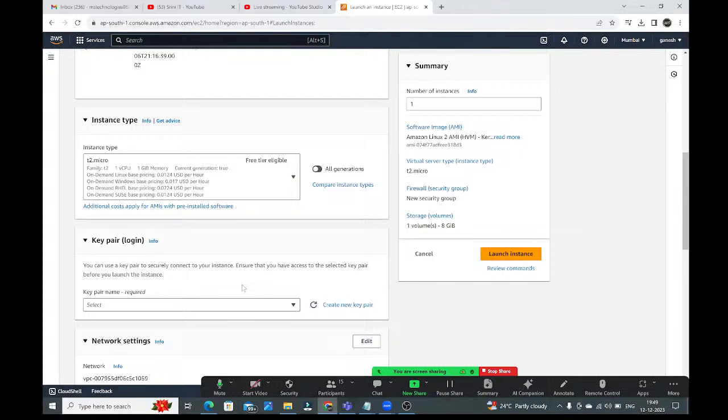Okay. Next, key pair, guys. Right, first time you have logged in into this AWS account, right? So you don't have this key pairs, guys. So you won't get this key pairs. You need to create the key pair, guys. Here the name itself, key pair, means two keys you will get.